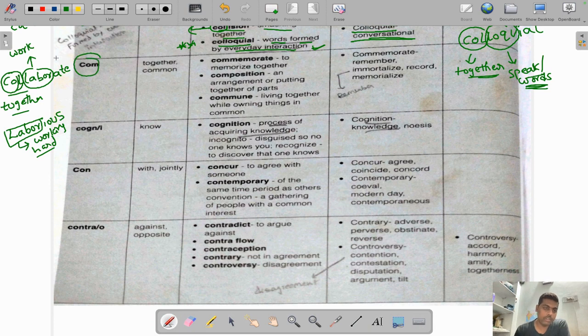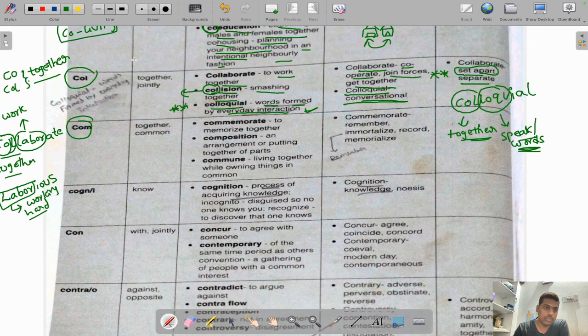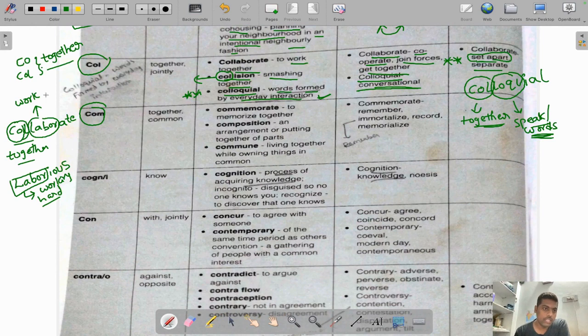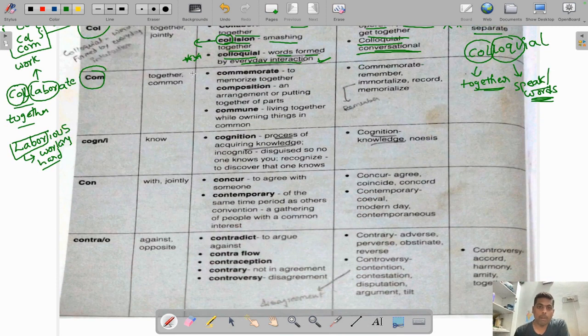COM also means the same, guys, that is, together. So you can write it like this: CO, COL, or COM. All these root words actually mean together. Now let us see the first word, guys.